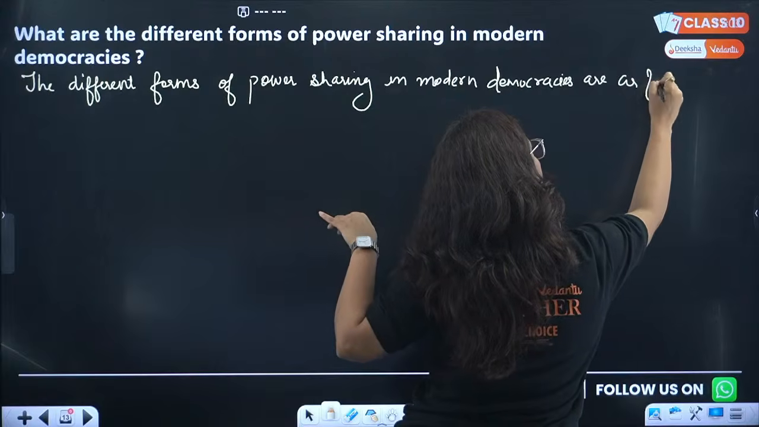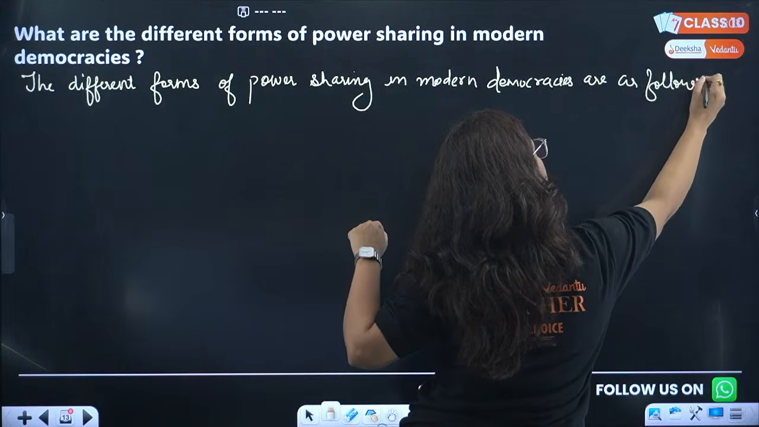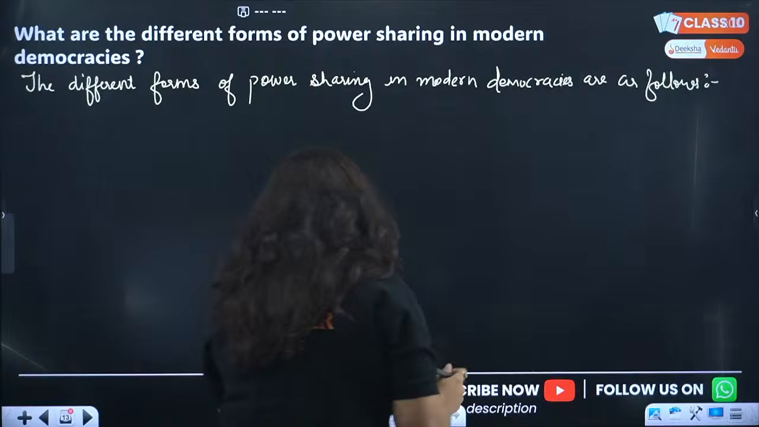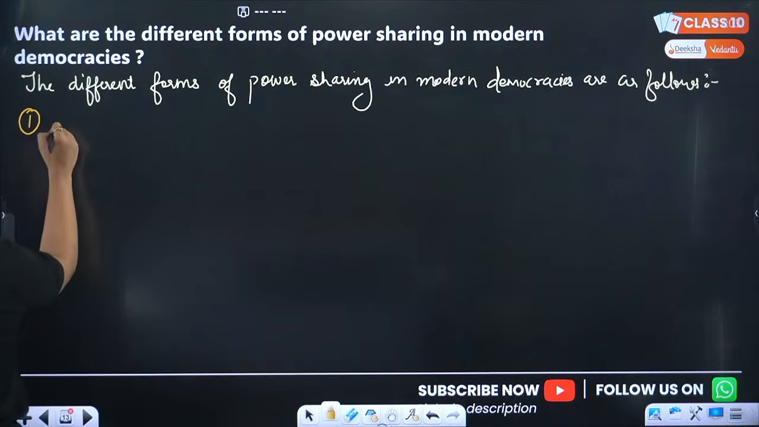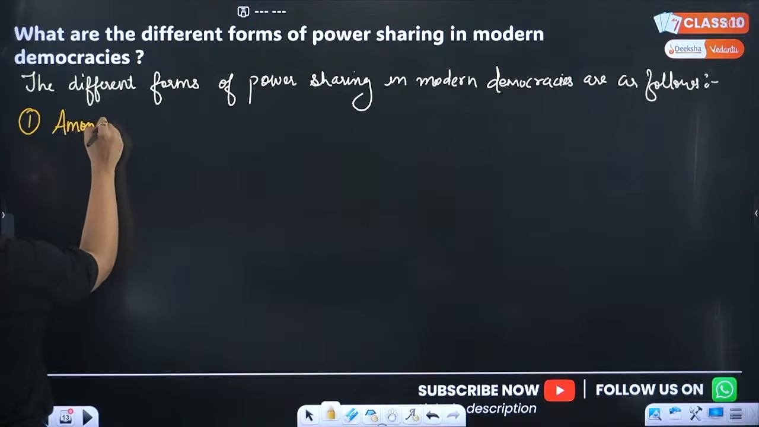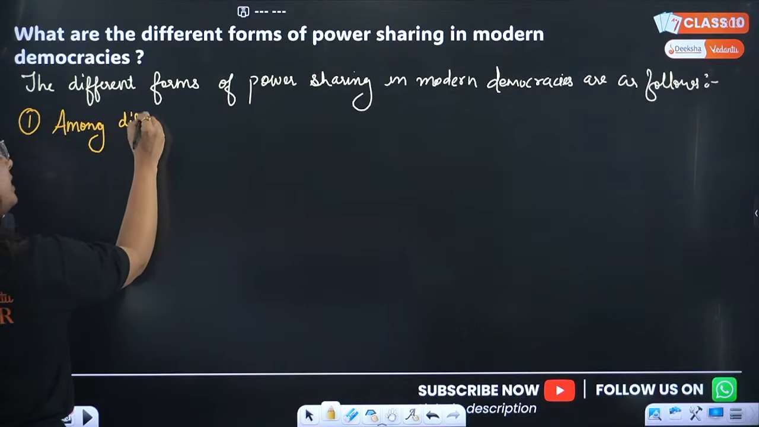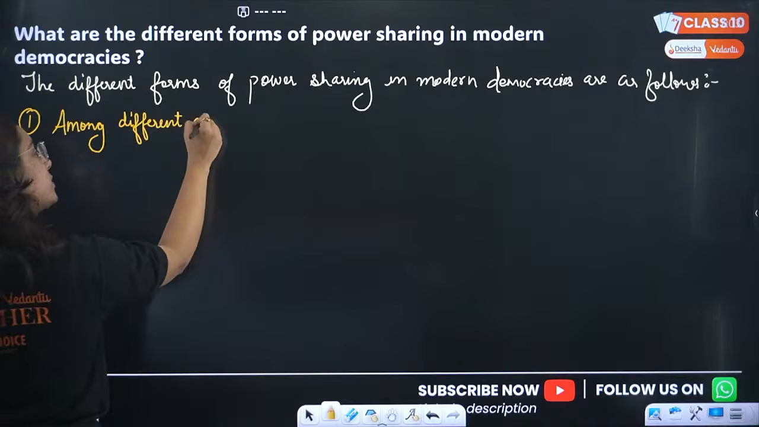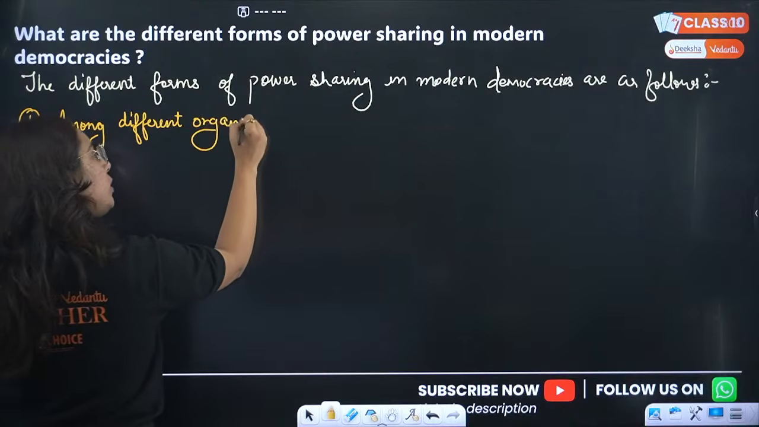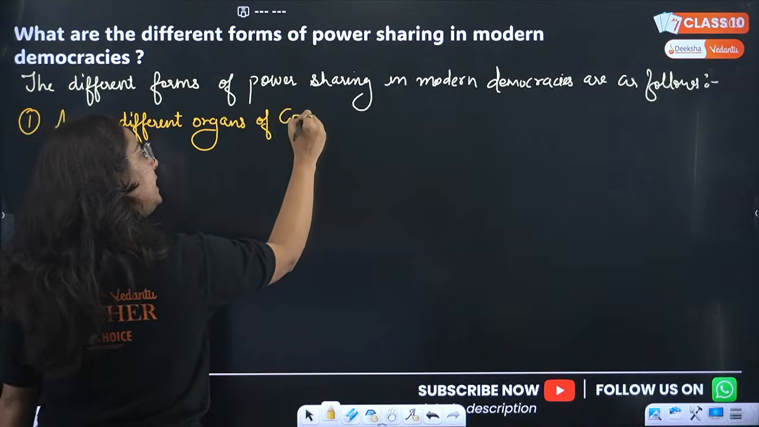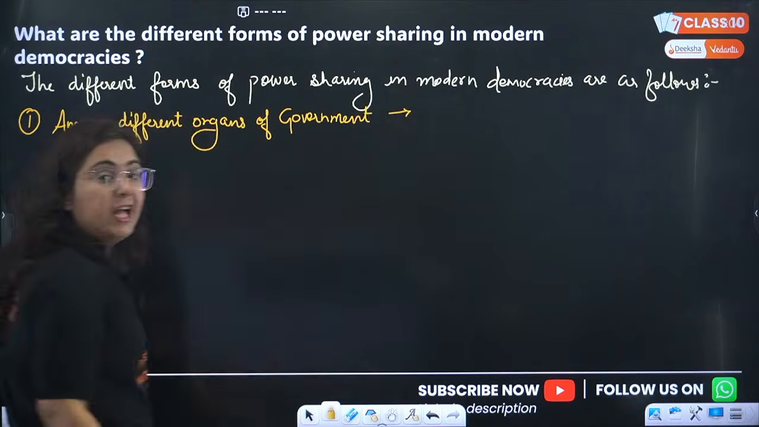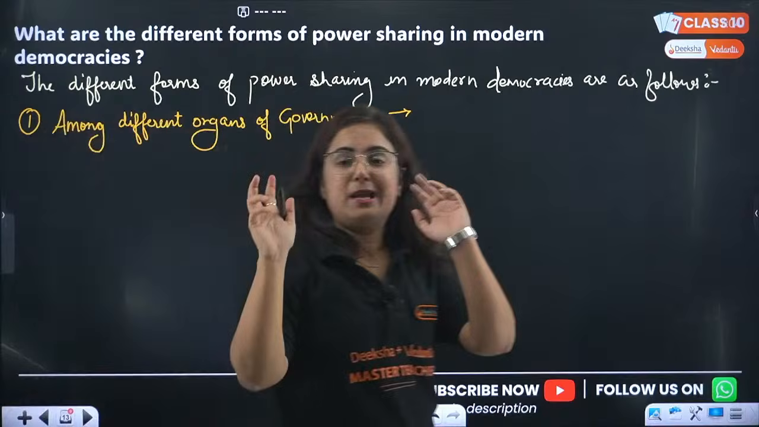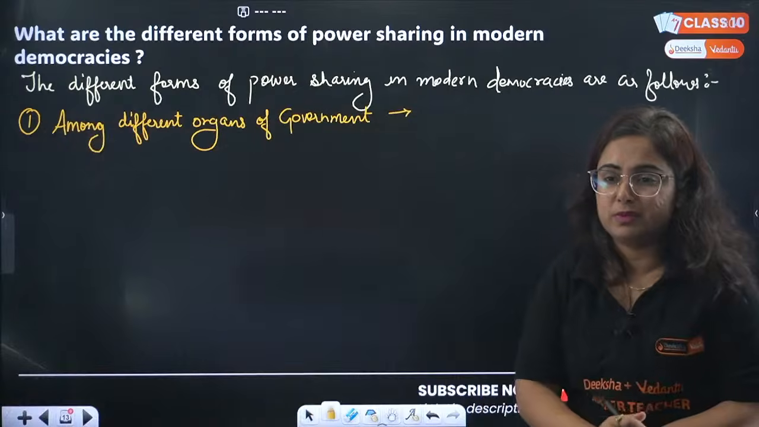Now why did I write this line? Because a lot of students just directly go and write the first point. So we will write the first point. The power is shared among what, beta? Among different organs of government. Right now I am writing all the important keywords that you have to write in your exam. Those are the important keywords that you should not miss, right?